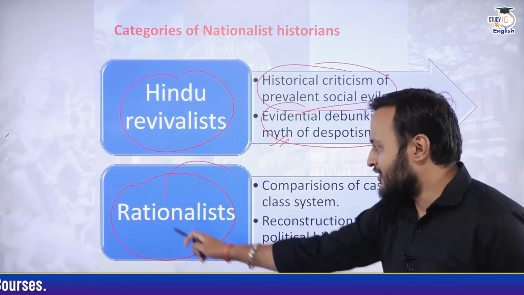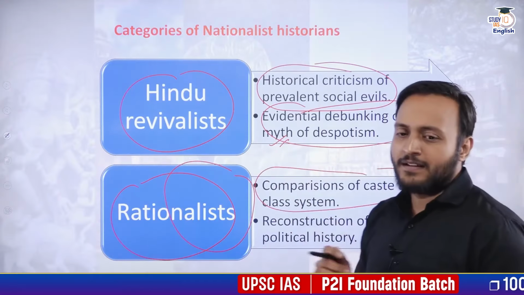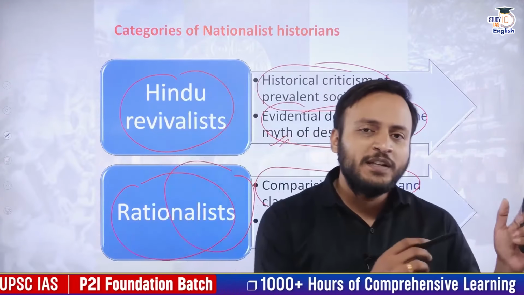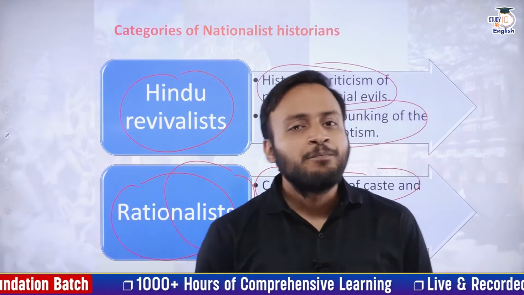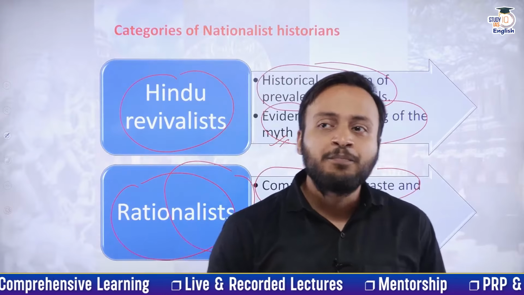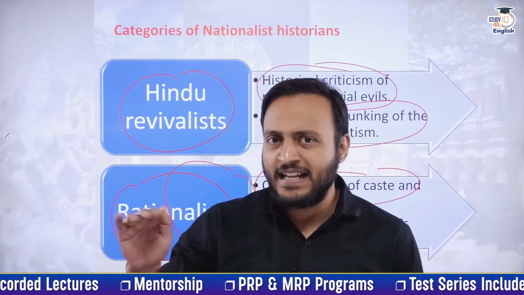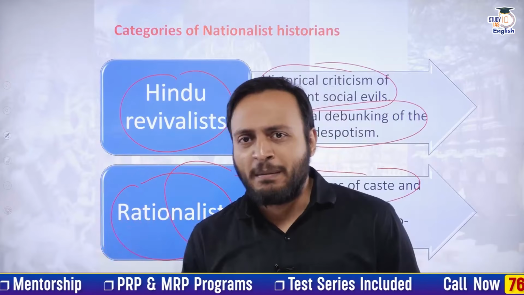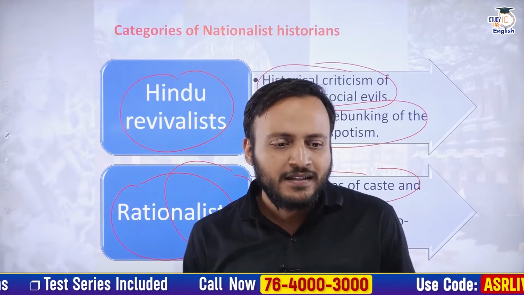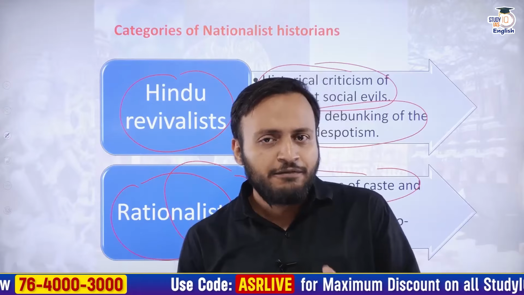Then the rationalist group of historians were basically trying to compare the caste system of India with the class system of Europe, because in that time period the European scholars had an understanding of class categorization. You might have heard about Karl Marx and the leftist people.